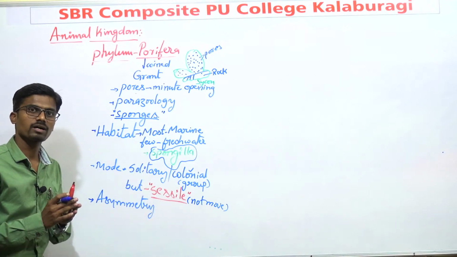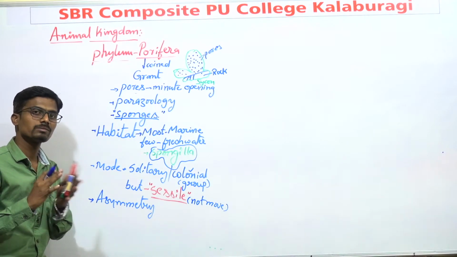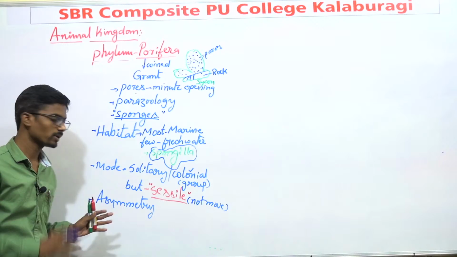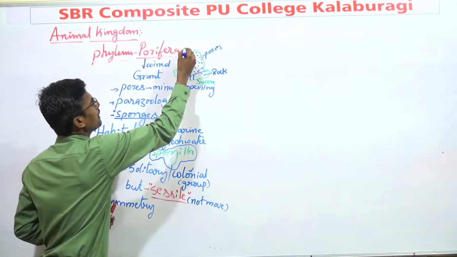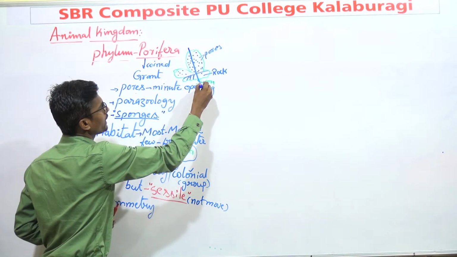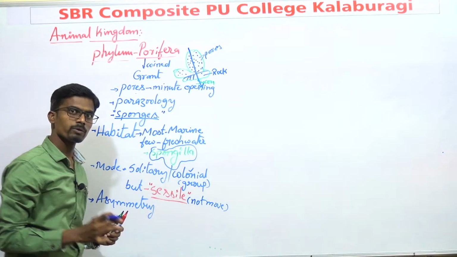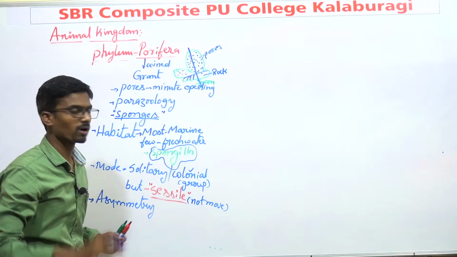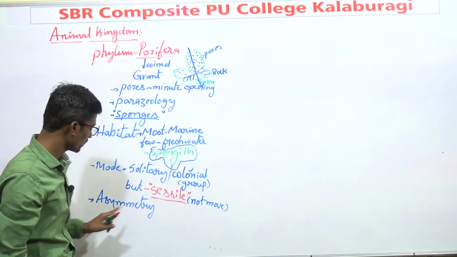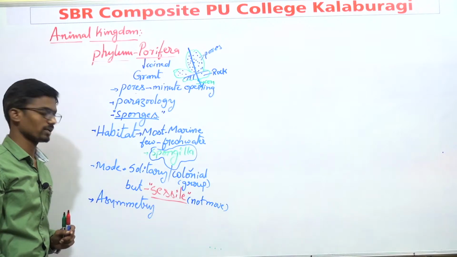All the phylum Porifera show asymmetry. If you cut the organism into two parts, it won't give similar halves, and that's why these are known as asymmetrical. If I cut in this direction, can you get any two equal parts? No, we won't obtain two equal parts. That's why these are known as asymmetrical organisms.